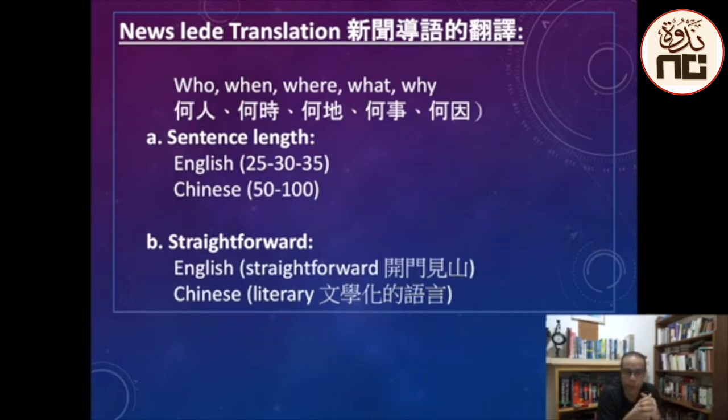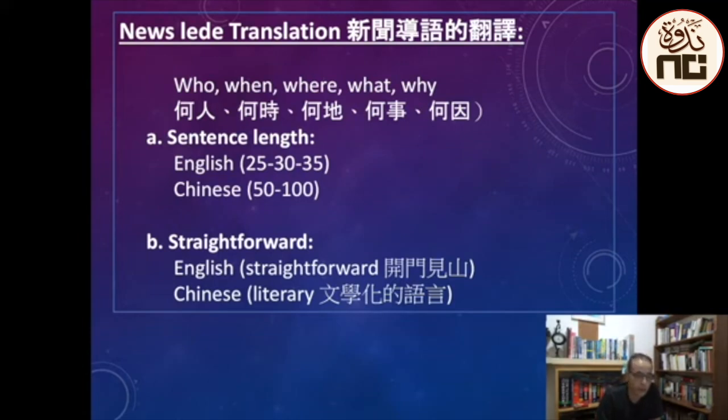be longer than that because the English lead usually consists of only one sentence. So the lead should be at least 25 words up to 40 words. However, the Chinese lead is much longer than that, and it may come in 2 sentences. The Chinese lead could be up to 50 words or even 100 words. And it should be very straightforward, very clear, very simple.